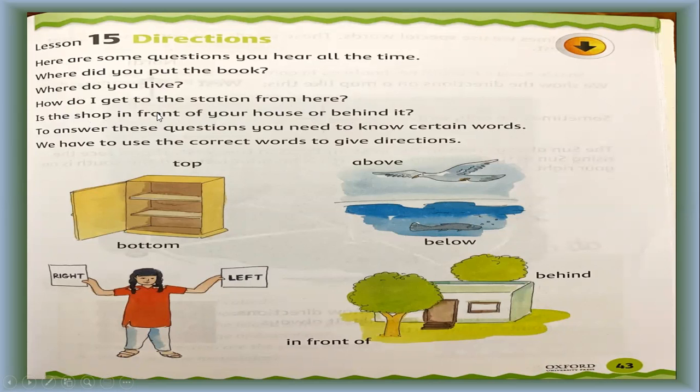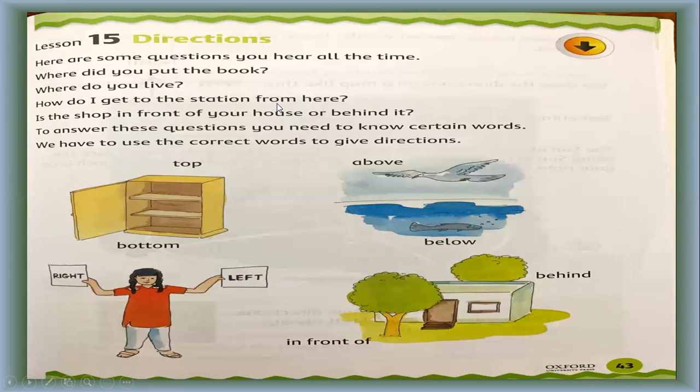Look, in each question they are asking about the position of different places or the position of different things. Where did you put the book? Where is it? Maybe you give the answer, I put it at the top of the shelf, or I put it inside my bag, or I put it behind the computer. This will be your answer. Where do you live? Or you can say, I live behind the school building. I live in front of your house. I live in the north of the city, just like this.